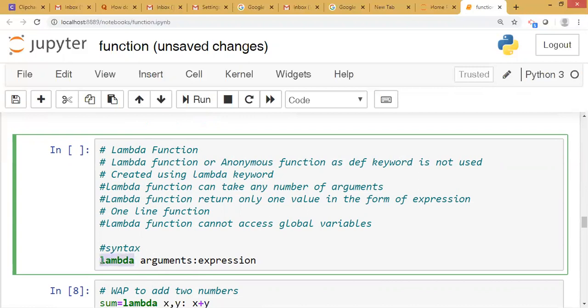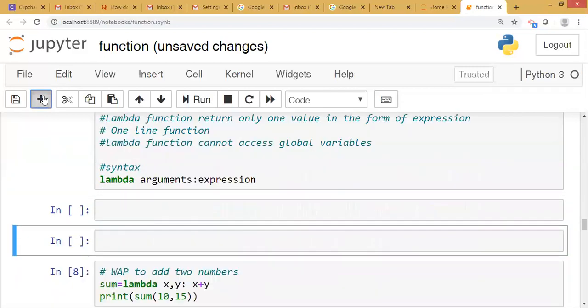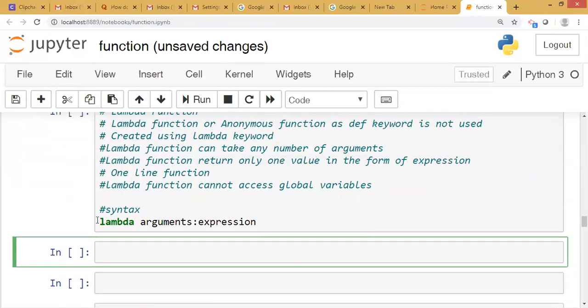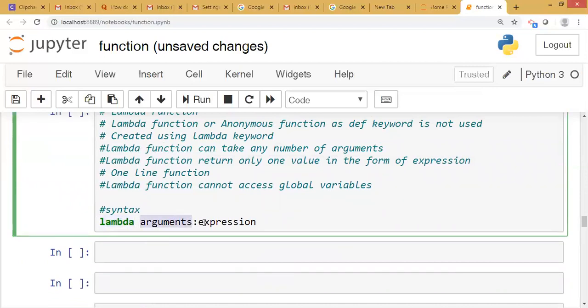A lambda function is created by using the lambda keyword. A lambda function can take any number of arguments. Here the arguments can be any number, 2, 3, 5, 50, 100, any number. A lambda function returns only one value in the form of an expression, that is the result of the expression. Next, it is a one line function. For writing a simple function we need 4-5 lines, whereas a lambda function is a one line function. A lambda function cannot access global variables. Okay. The syntax is lambda, then argument, then expression.